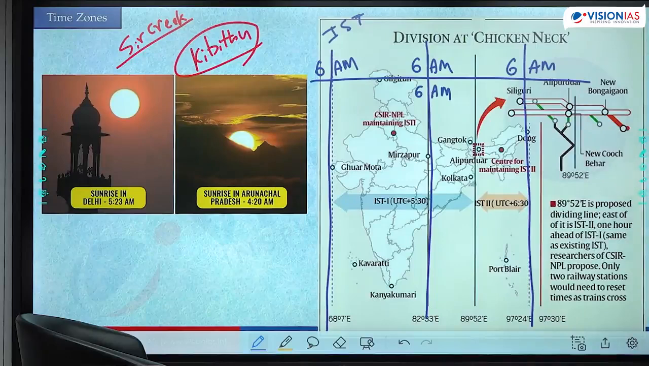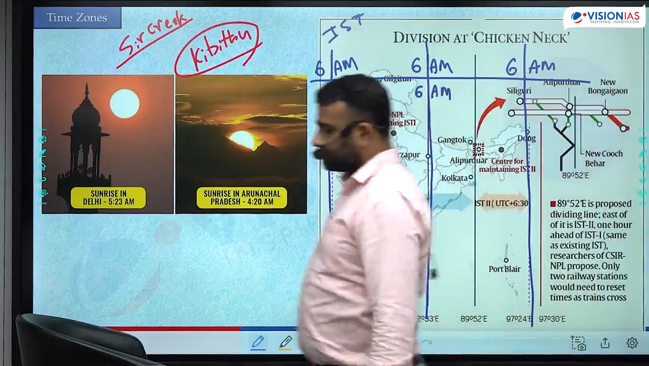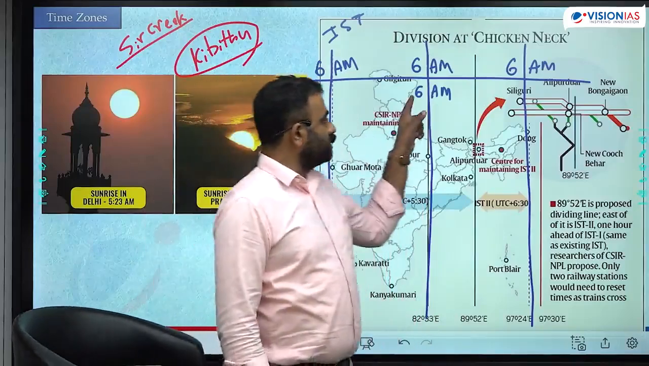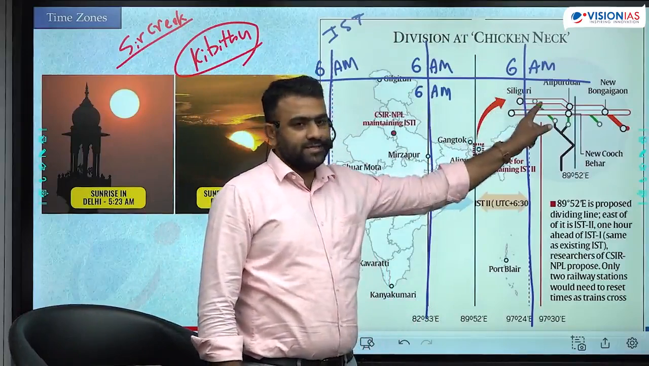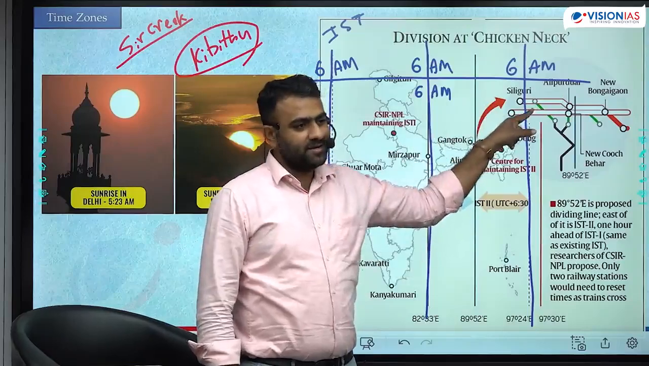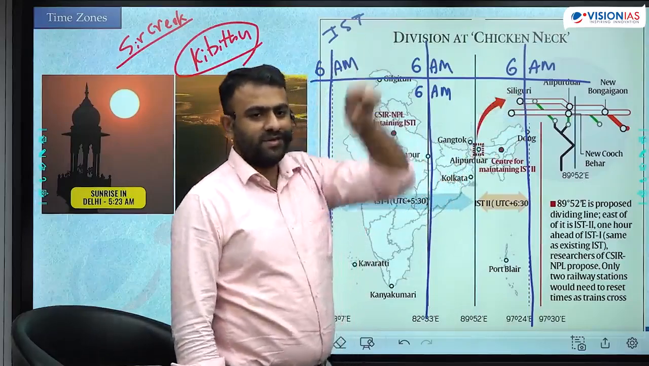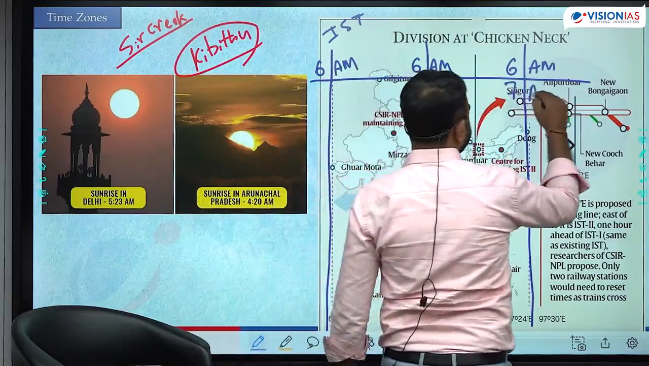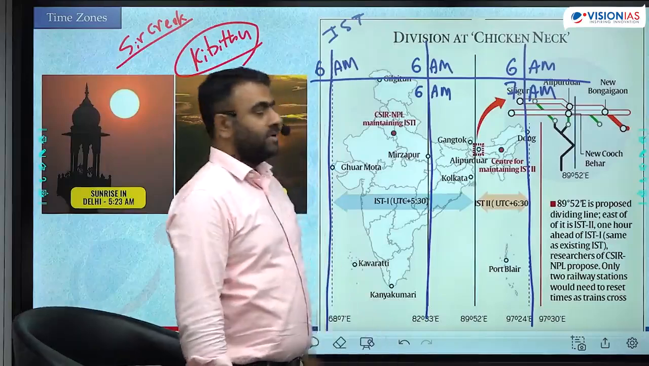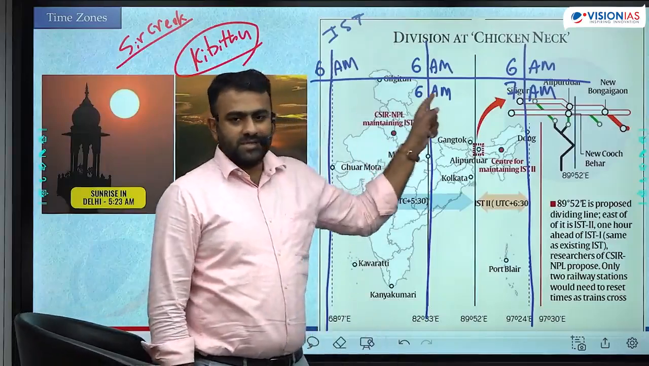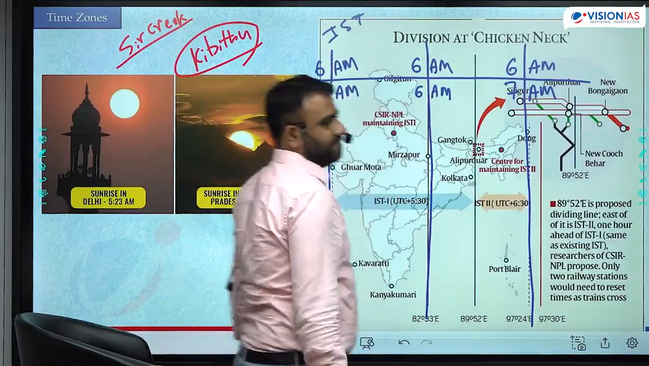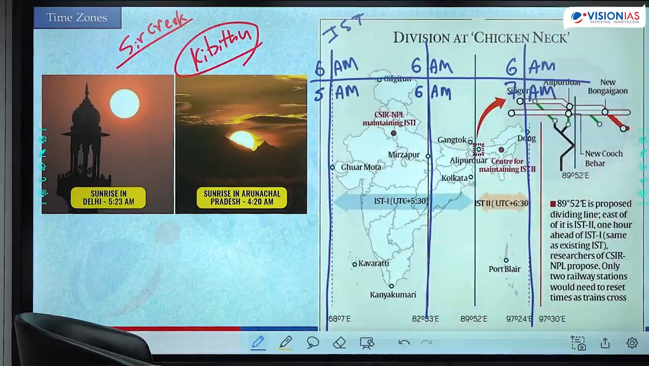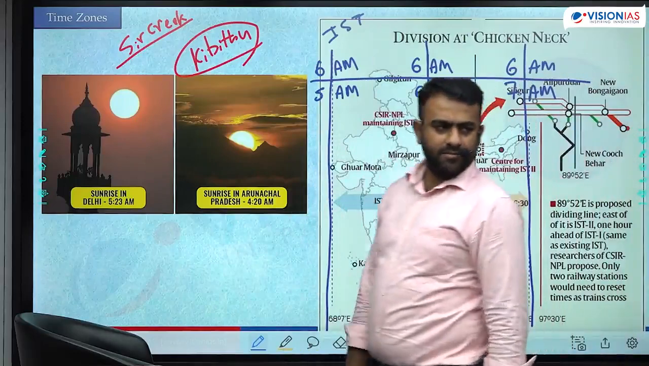But what about the local time here? यहाँ पर local time क्या है? If the time at Mirzapur is 6 a.m., towards the east, 15 degrees, the time is added. The local time here is 7 a.m. Towards the west, the time is subtracted. The time is 5 a.m. Right? 7 a.m. ठीक है लोकल टाइम.